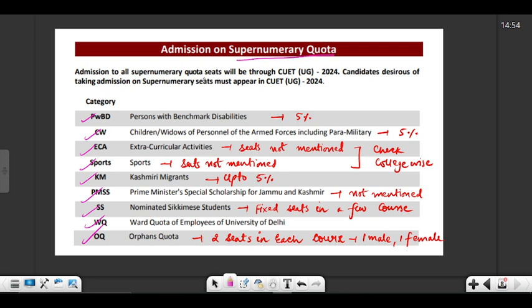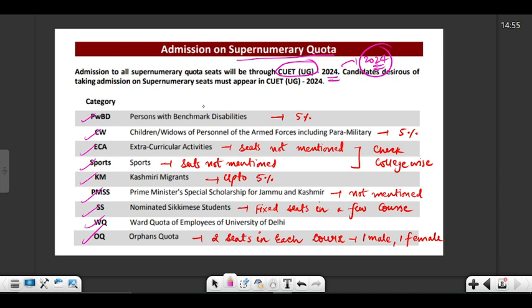Admission is basically through your CUET UG 2024 for your 2024 session. So you'll have to give the exam, and based on that you'll have a separate merit list for each category of these students. Okay, so let's see what is the proportion of supernumerary quota for each of these categories.